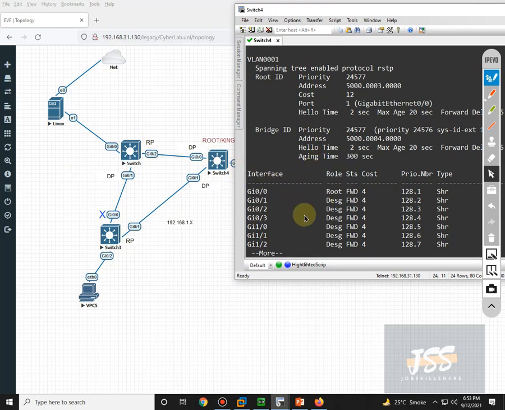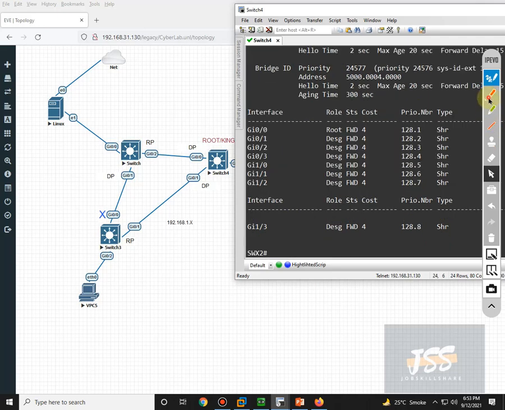Okay, so the root bridge is someone else, and who is that? You can see gig 0/0 was previously DP, designated port, but now it is saying that my root, or the king, is attached somewhere here.